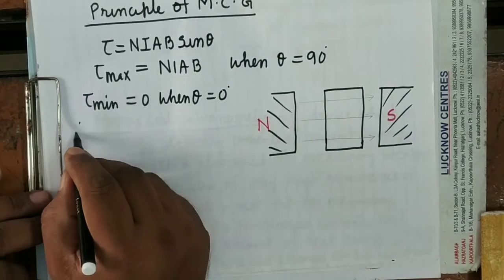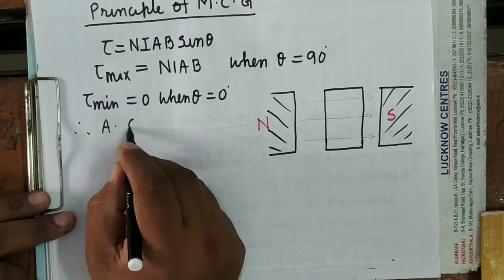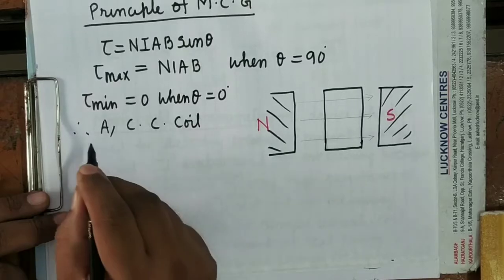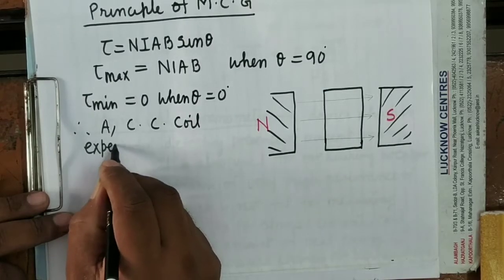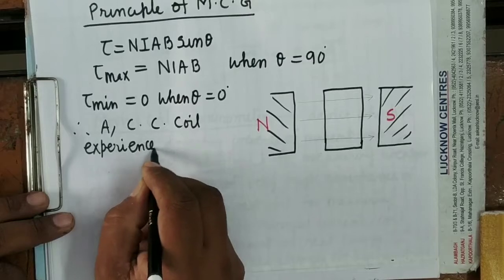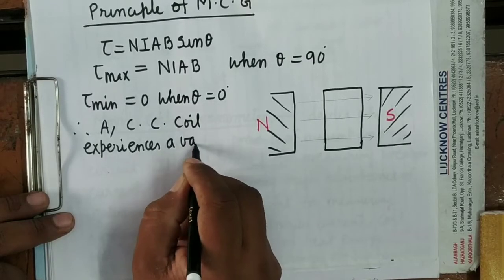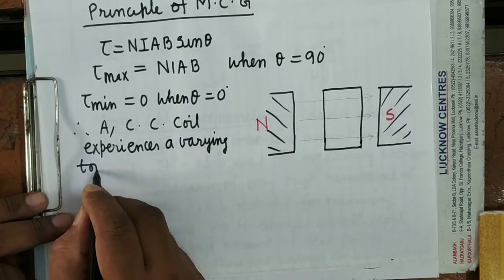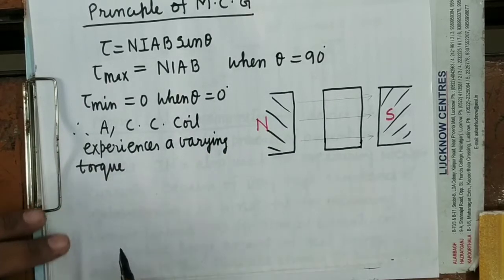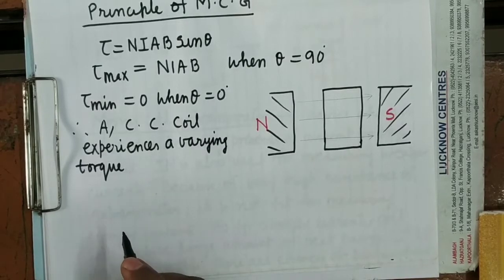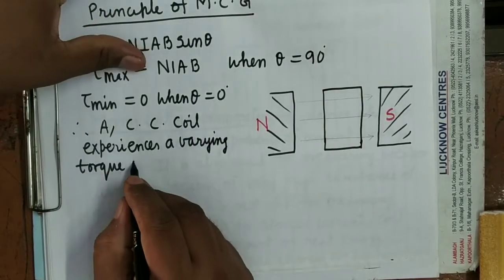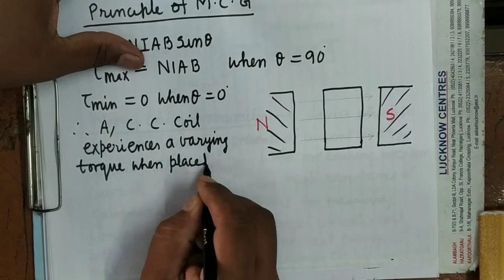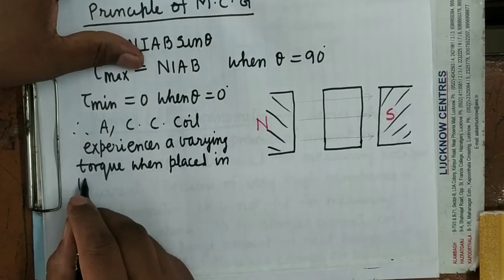Therefore, a current carrying coil experiences a varying torque when placed in a uniform magnetic field.